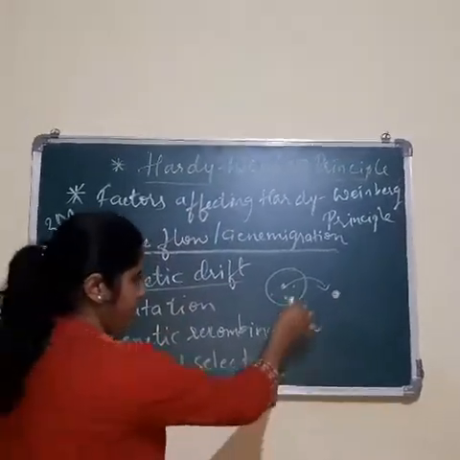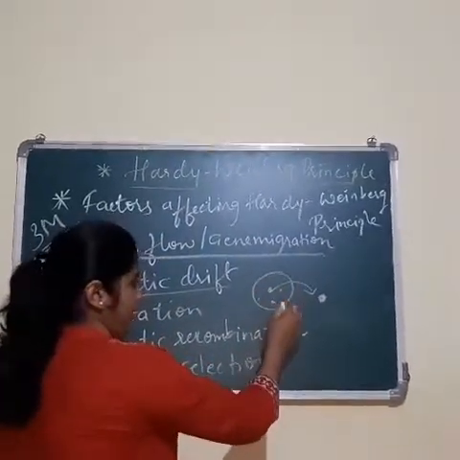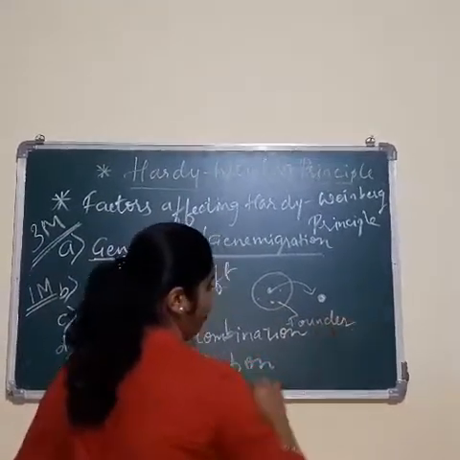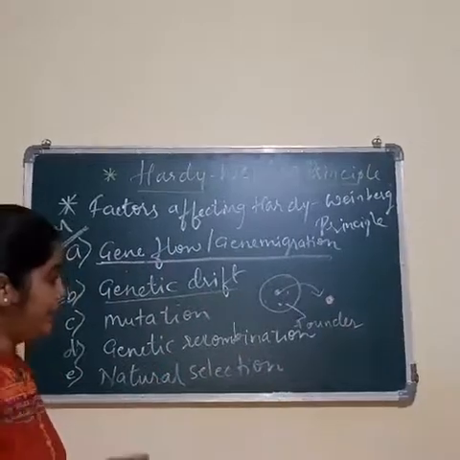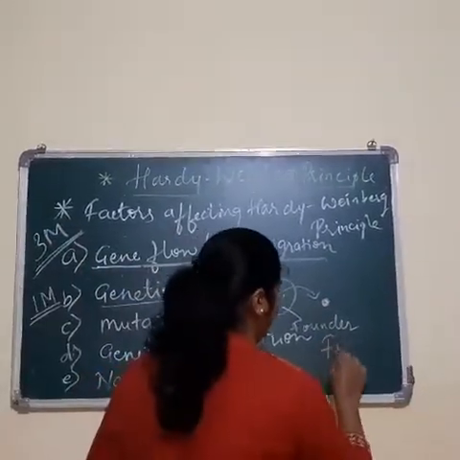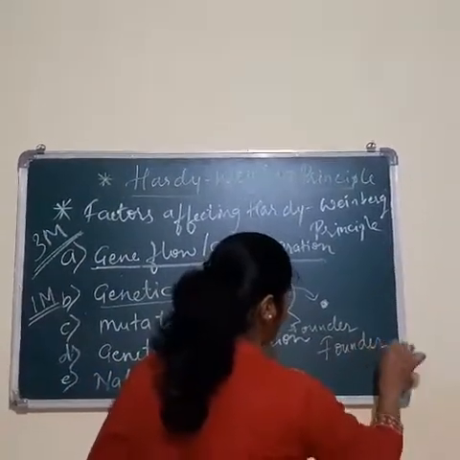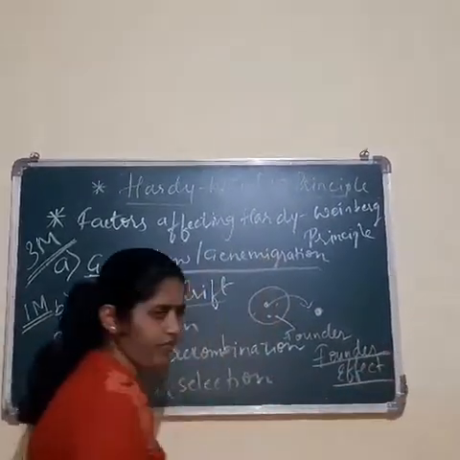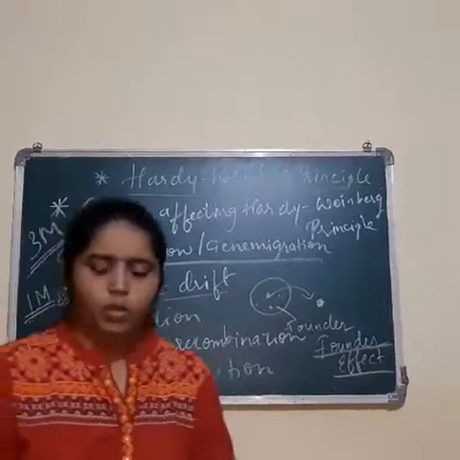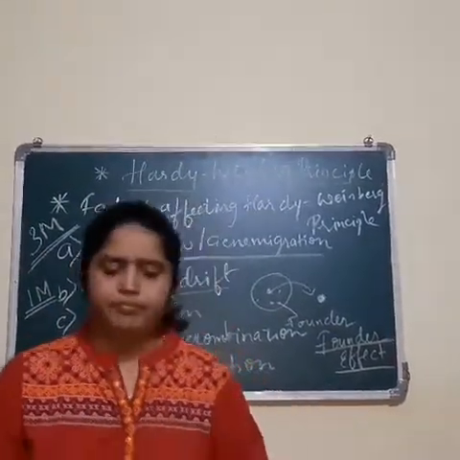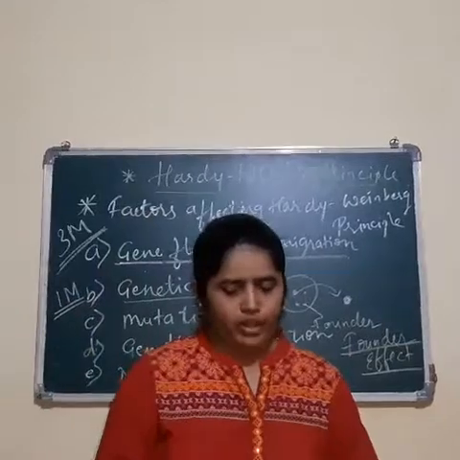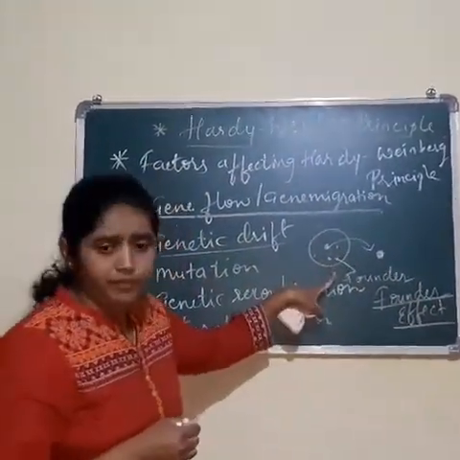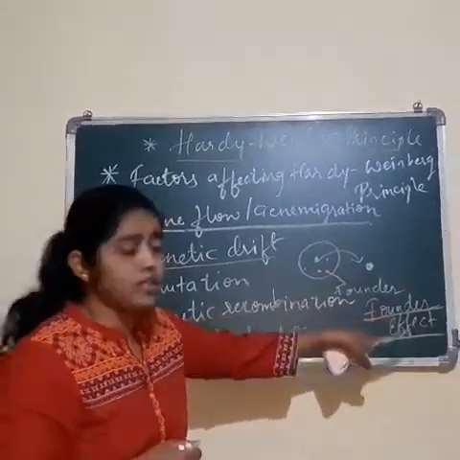At that time the previous population will become the founder of the speciation, and that effect is called the founder effect. This can also be asked as a 1 mark question: what do you mean by founder effect? Founder effect means the original drifted population becomes the founder. The original drifted population will become the founder, and the effect is called the founder effect.